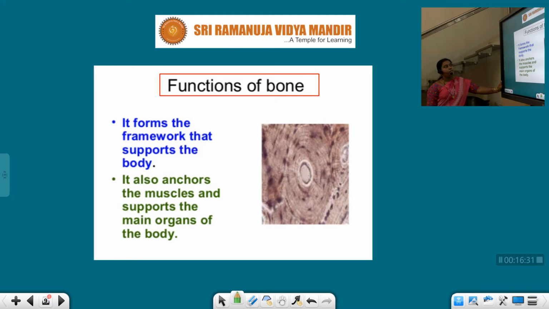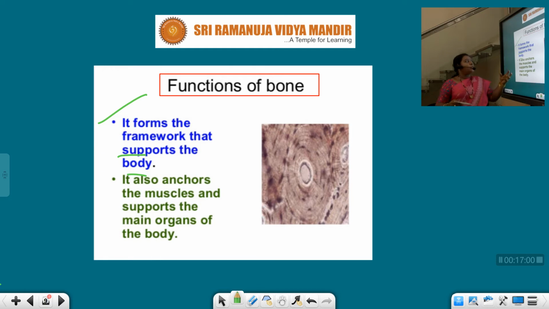Function of the bone. It forms the framework that supports the body. See students, I am the human, right? So in my body I have the skeleton. The skeleton has the skull, ribs, vertebral column, cervix, and the limbs, forelimbs and hind limbs. Because of the skeleton only I am able to stand properly on the floor.